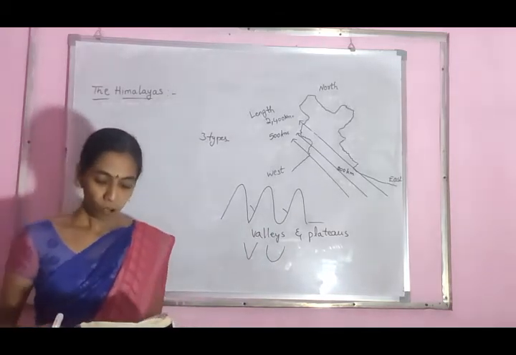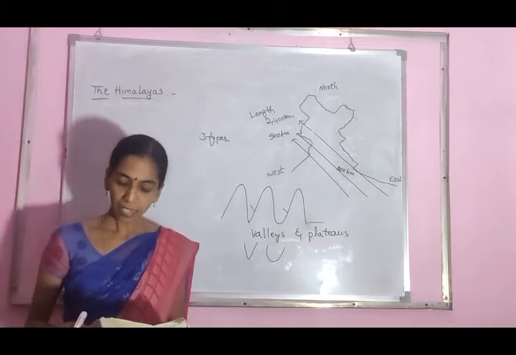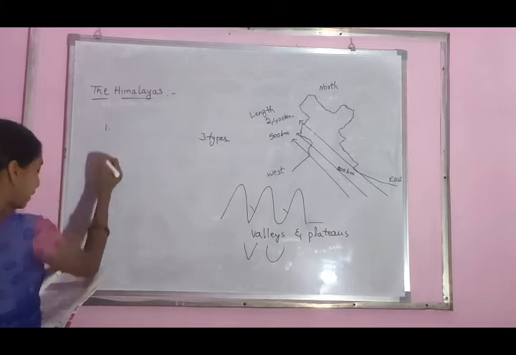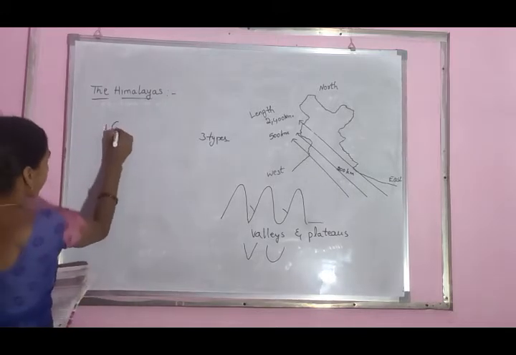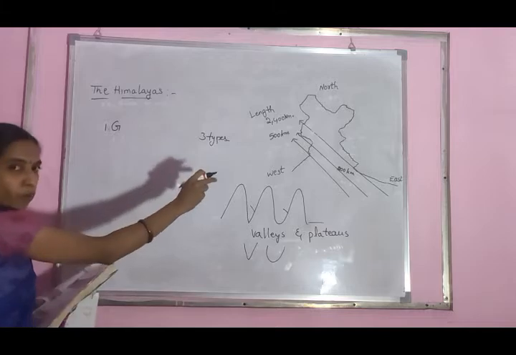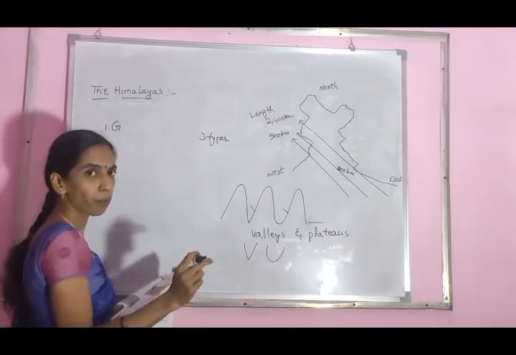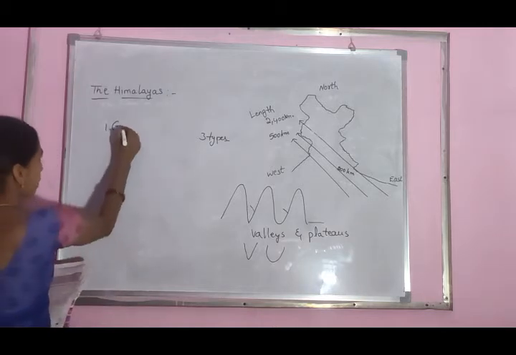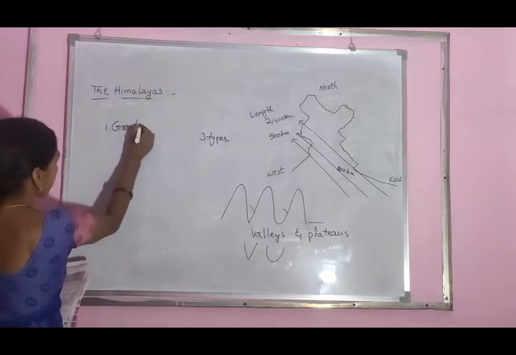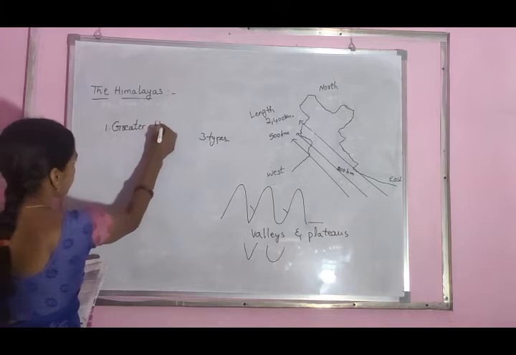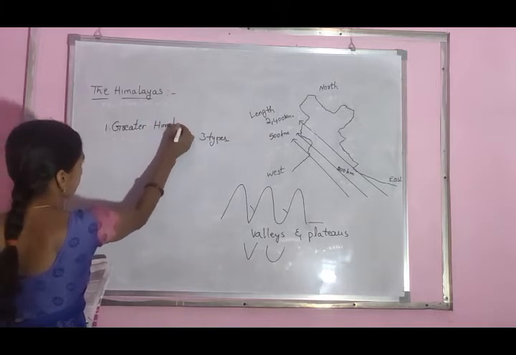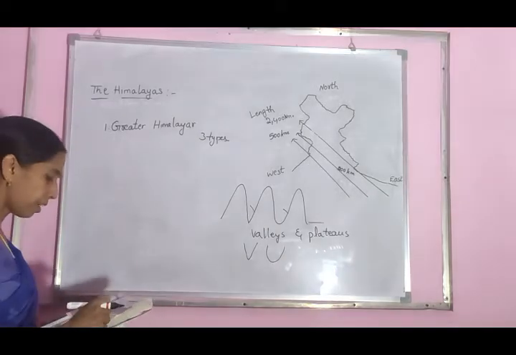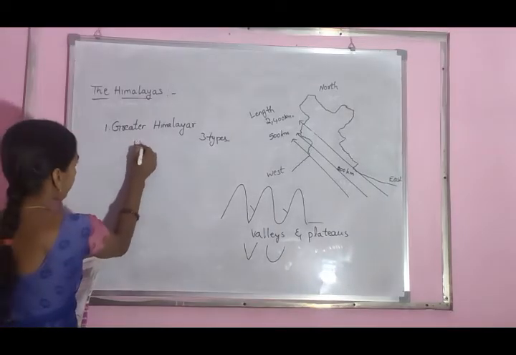The northernmost range is known as the Greater Himalayas or Himadri. The first mountains are called the Greater Himalayas. How many types of Himalayas are there? Three types. The first one is the Greater Himalayas, another name for the Himadri.